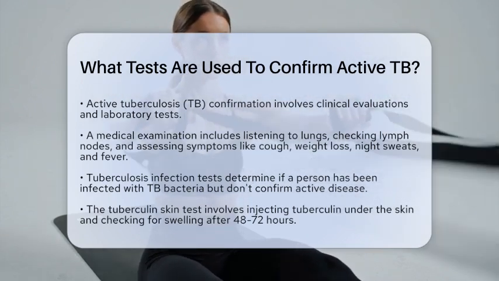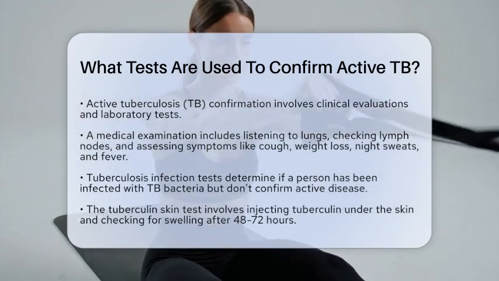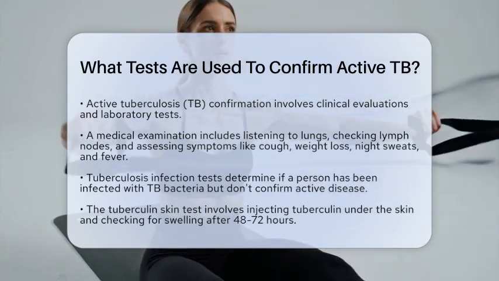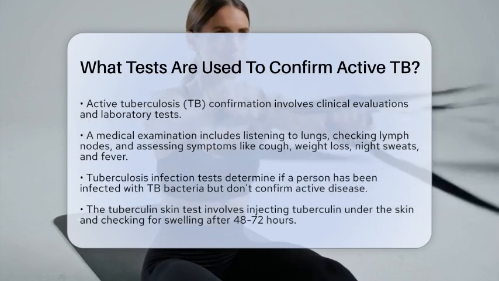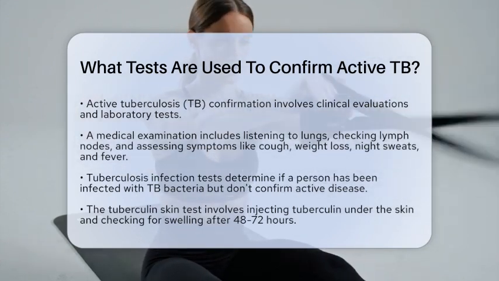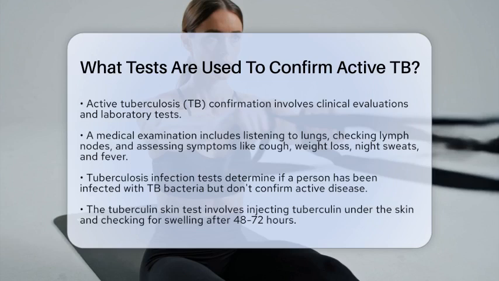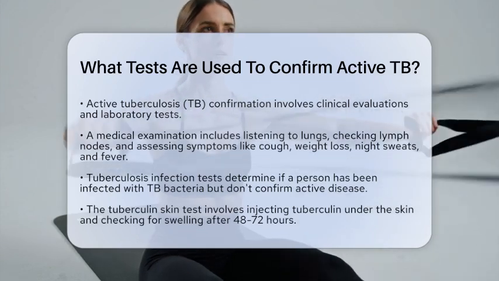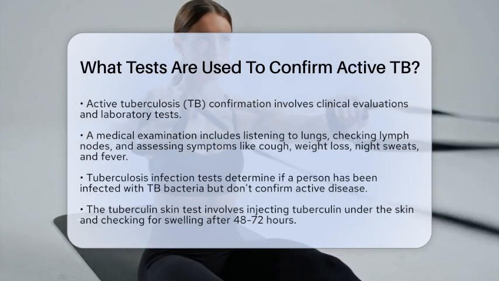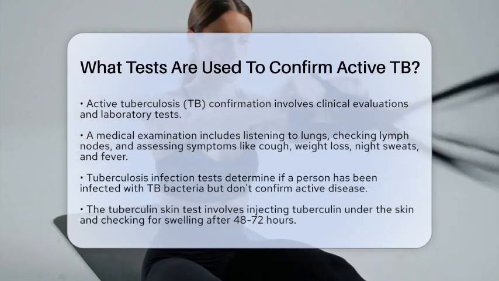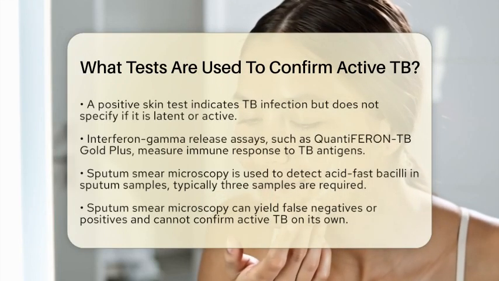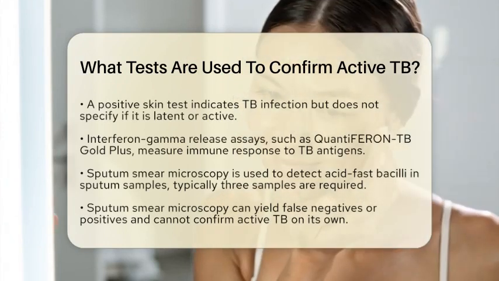Next, there are tuberculosis infection tests. These tests help determine if a person has been infected with TB bacteria but cannot confirm if the disease is active. One common test is the tuberculin skin test. In this test, a small amount of tuberculin is injected just under the skin. After 48 to 72 hours, the injection site is examined for swelling. A positive result suggests TB infection but does not clarify if it is latent or active.